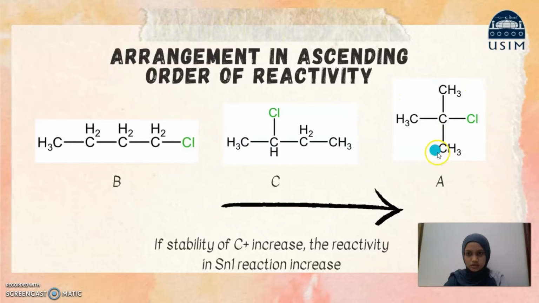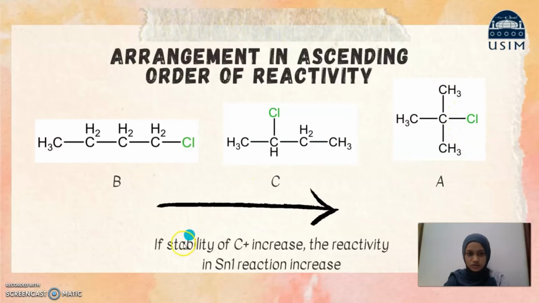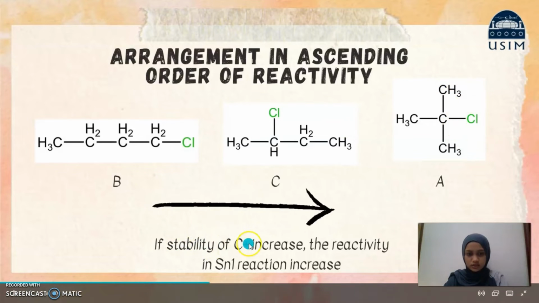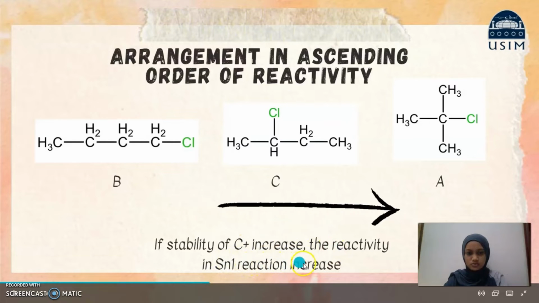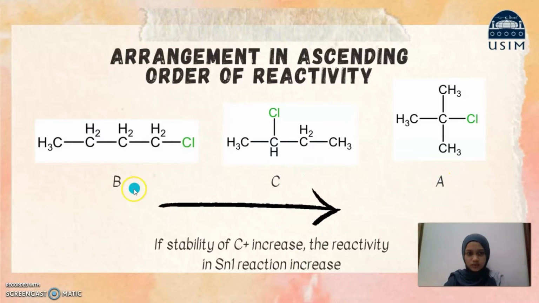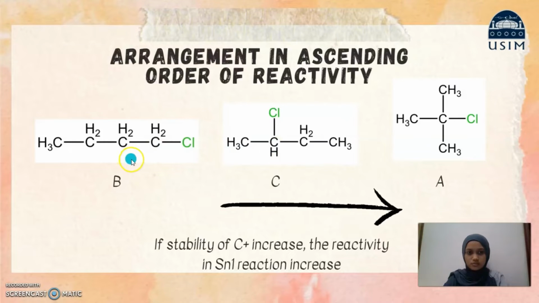Tertiary carbocation is the most stable, so it is the most reactive. If the stability of the carbocation increases, the reactivity in SN1 also increases. A is followed by C and then B. C is a secondary haloalkane and B is a primary haloalkane.